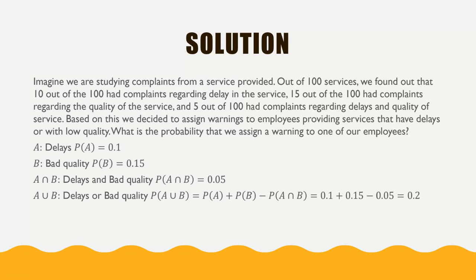So the probability of A union B is equal to probability of A plus probability of B minus probability of A intersection B. So we say 0.1 plus 0.15 minus 0.05, which is 0.2. So 20% of the time we have a complaint which is because of delay or because of bad quality, right? Okay.